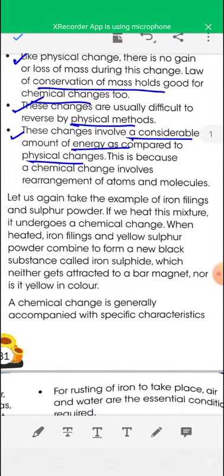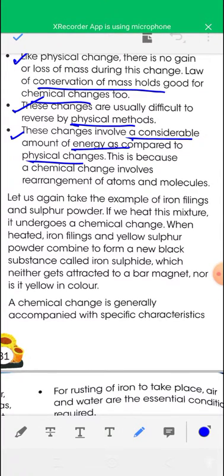Now some examples of chemical changes are given. Example of iron filings and sulfur powder. If we heat this mixture of iron filings and sulfur powder, it undergoes a chemical change.